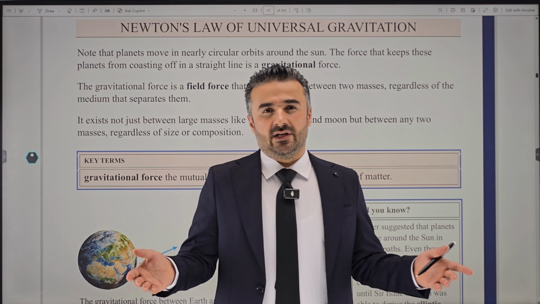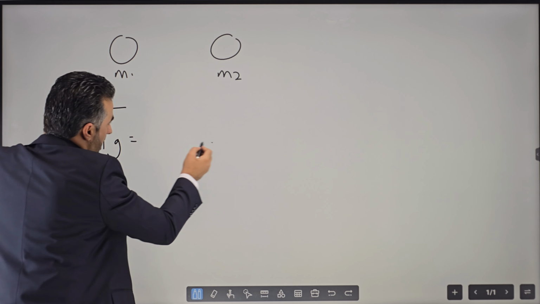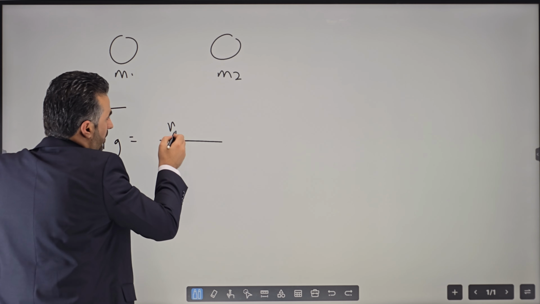He said that the force of attraction between these two masses, which we call gravitational force, is directly proportional to the product of the two masses. And you know what the product means, that means the multiplication, right? He said the gravitational force between the two is directly proportional to the product of the two masses and inversely proportional to the square of the distance between the two.